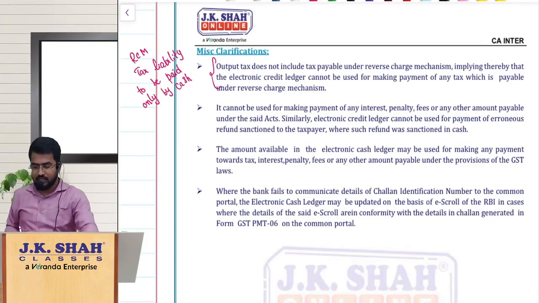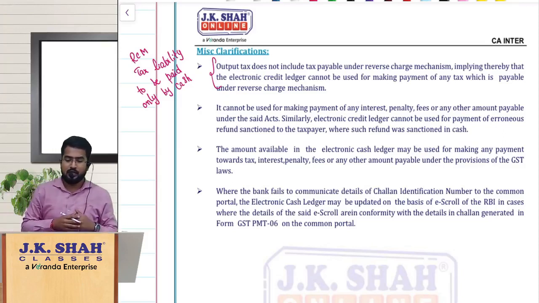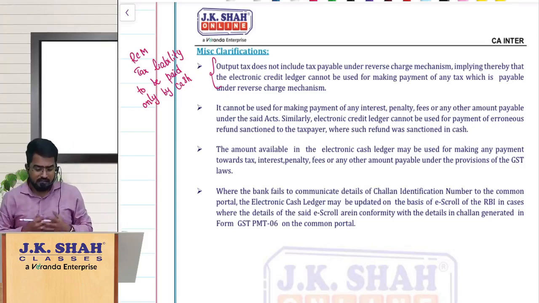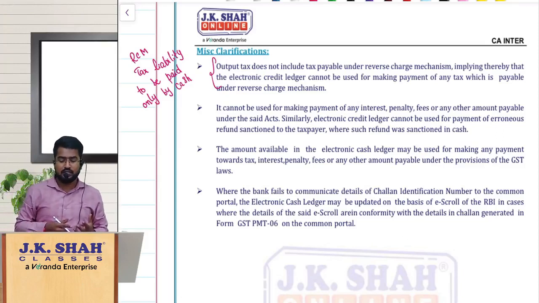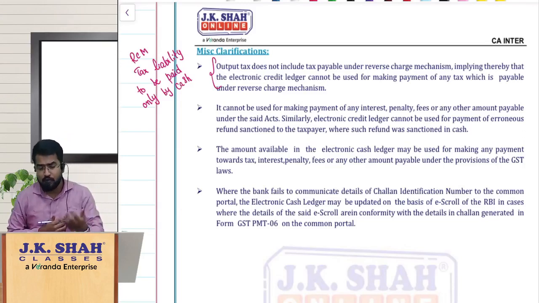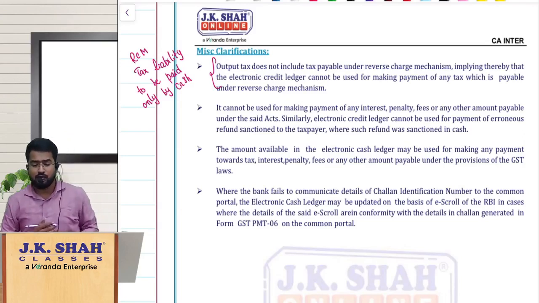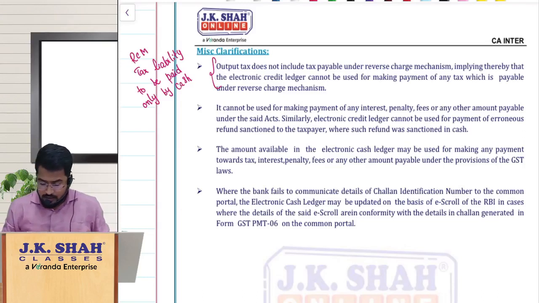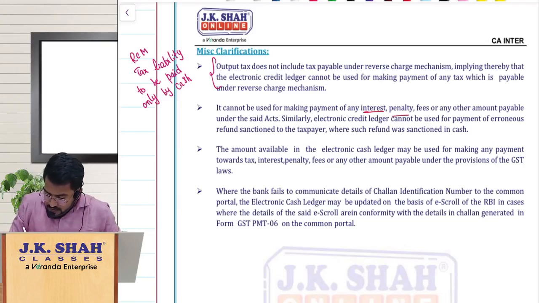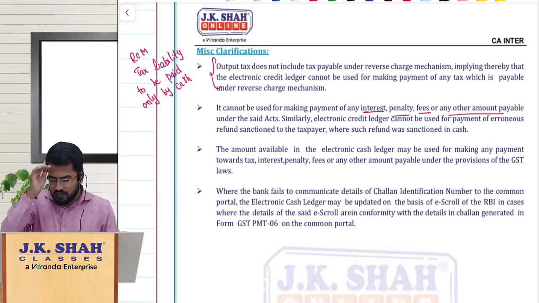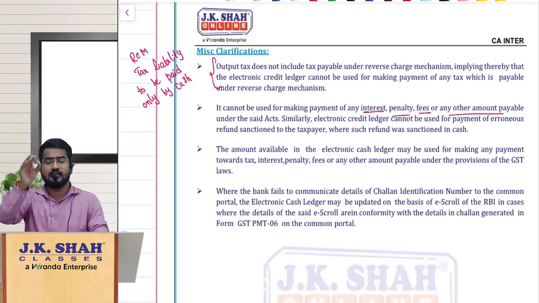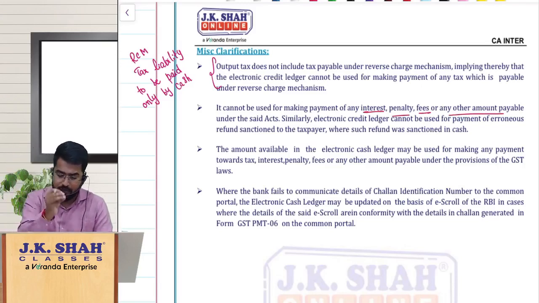So the miscellaneous clarifications. If you see the first one, obviously the e-credit ledger balance cannot be used for discharging the RCM liability. RCM liability, whatever you have to discharge on your inward supplies, should be paid only by cash. And not only that, it cannot be used for paying interest, penalty or fees or any other amount. ITC balance, e-credit ledger balance, can be used only for payment of tax. That is a quite obvious fundamental thing which we should be knowing.